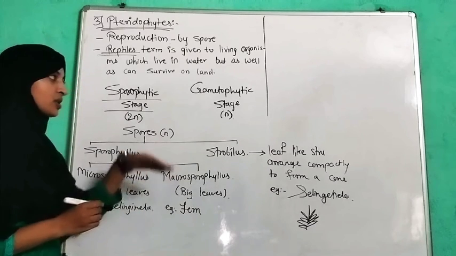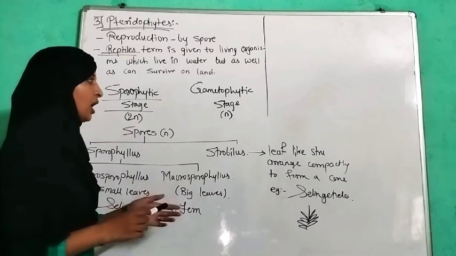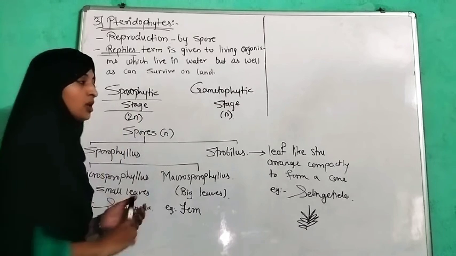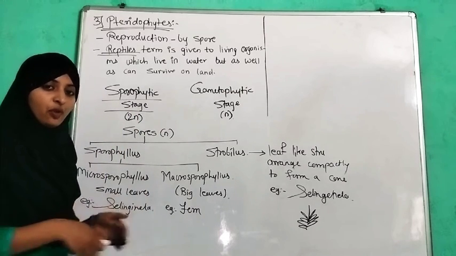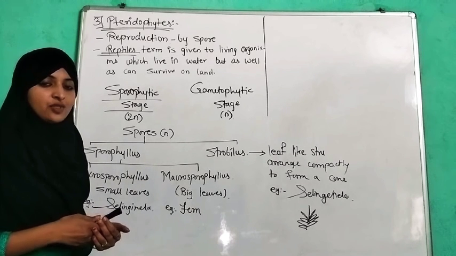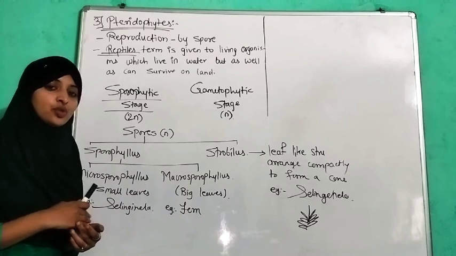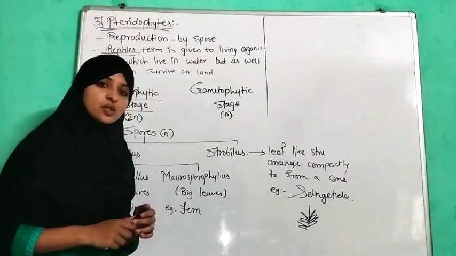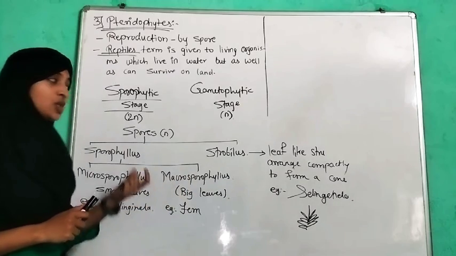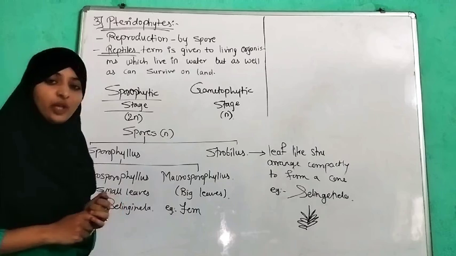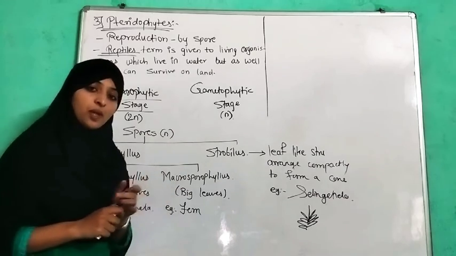Now we are going to discuss the life cycle, how they reproduce. From the sporophytic life stage they form a gametophytic life stage, and from the gametophytic life stage they form a new sporophytic life stage, meaning we are going to see the alternation of generation. First of all, the sporophytic life stage is dominant in pteridophytes and is the main plant body.